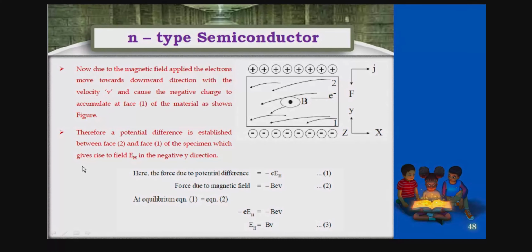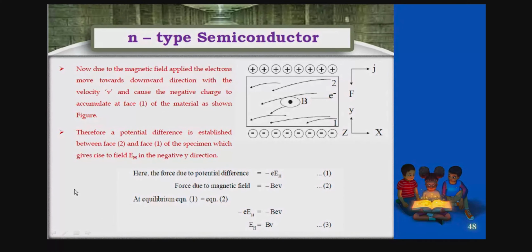So here the material gives rise to an electric field EH. Because the electrons have some velocity and accumulate at phase 1, there is some potential difference between phase 1 and phase 2. Due to this potential difference, there exists some electric field, that is in the negative y direction. We can say in the negative y direction, right? So how can you write this here?